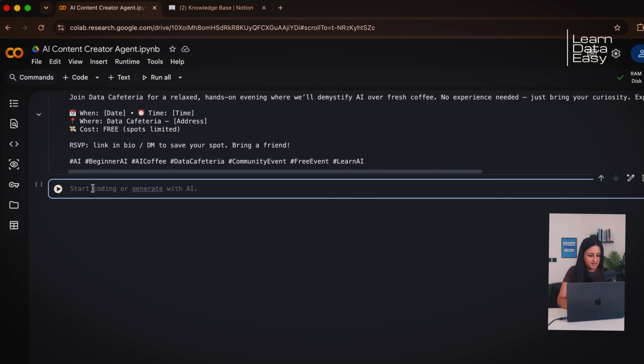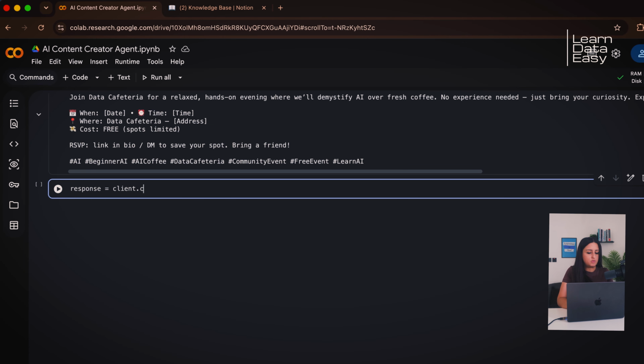I mean, it's an okay post to put up if you have nothing else to put up, but it might be considered as AI slop for a lot of people. So let's try to give AI now context. So we're going to add our brand voice rather than our brand. So let's get started. So we're going to generate another response.